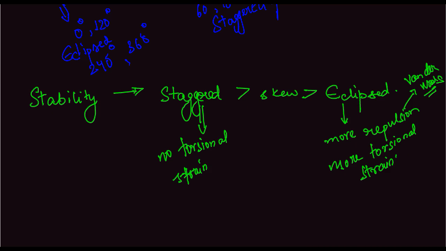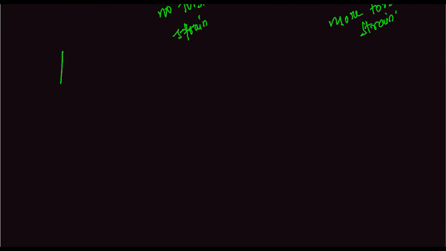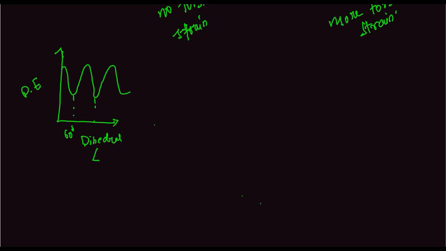We can have the potential energy diagram, which is something like this. This is the potential energy. Here we have the dihedral angle. So the potential energy would be something like this. So this is at 0 degree, this is 60 degree, this is 120 degree, this is 180 degree, and so on.